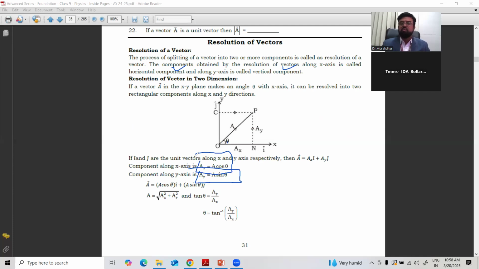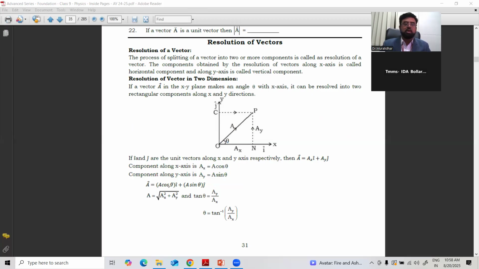This is not only for a particular vector; it may be a force vector, you can write F cos theta or F sin theta. If it is an acceleration vector, a cos theta, a sin theta: along the y-axis it is taken as sine of the angle, along the x-axis it is cos of the angle. Like that, you can resolve the components.